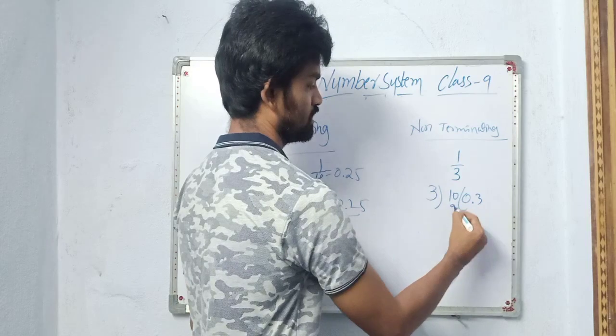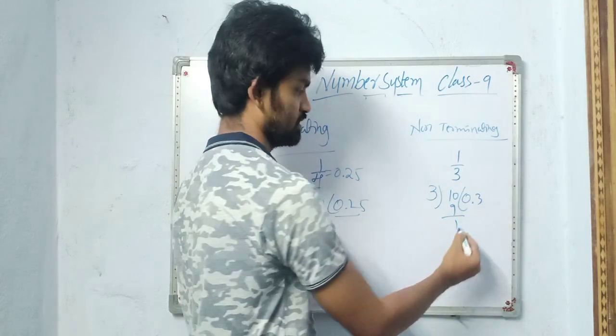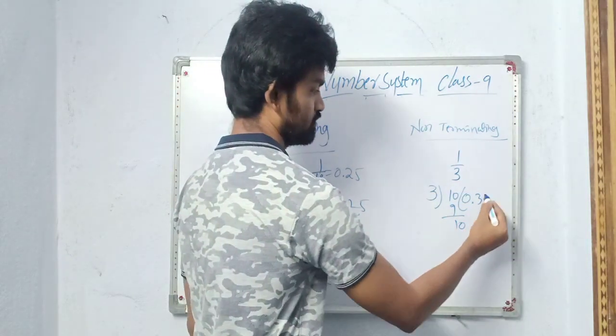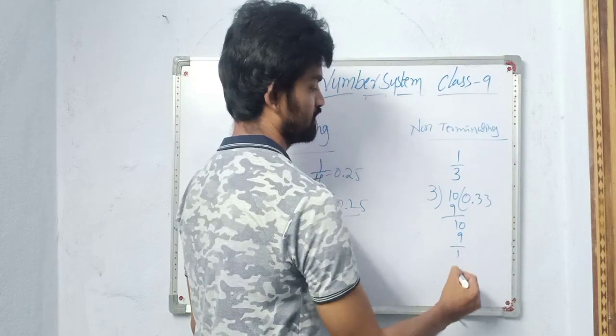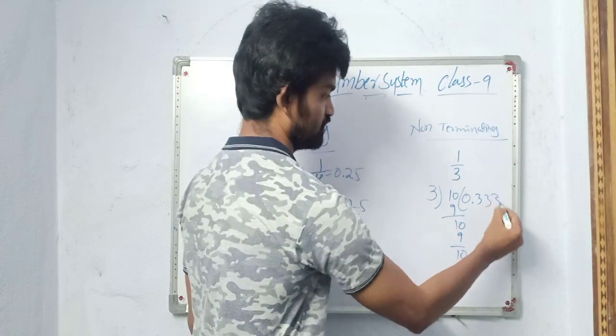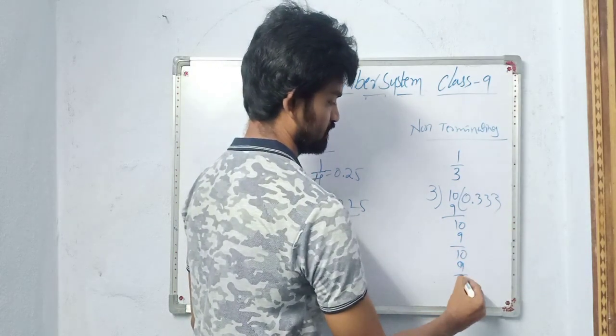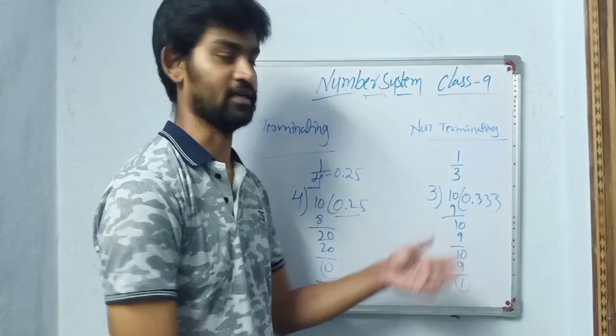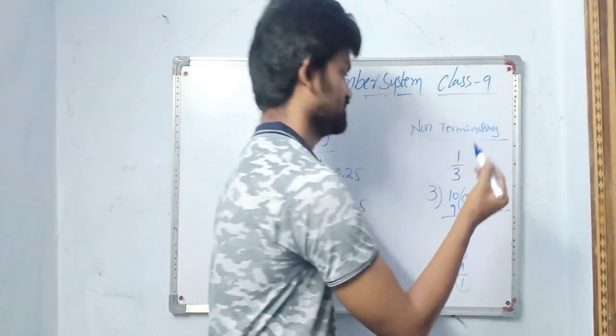3 3s are 9, so the remainder is 1. Again we can divide with 3. Again you will get 1. Keep 0, again you will get 1. 9, again you will get remainder 1. So it keeps on repeating. 3 3 3, it keeps on coming.